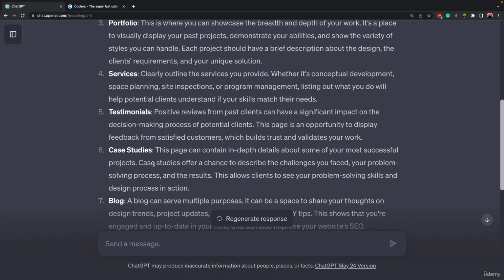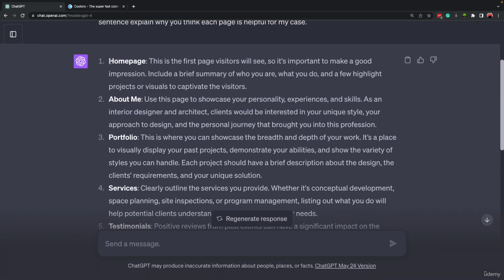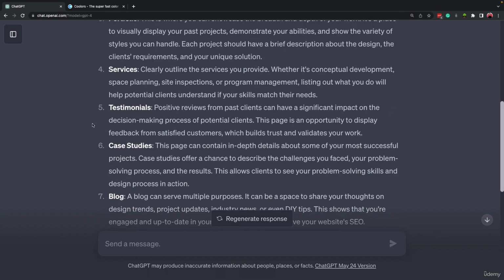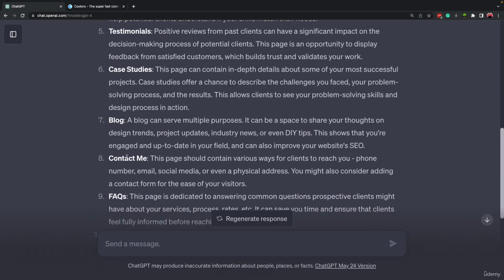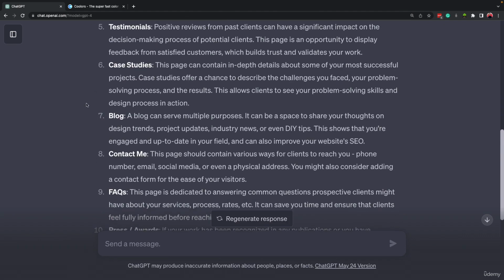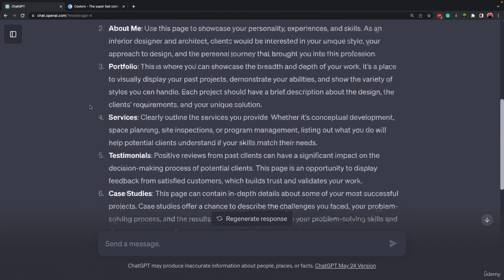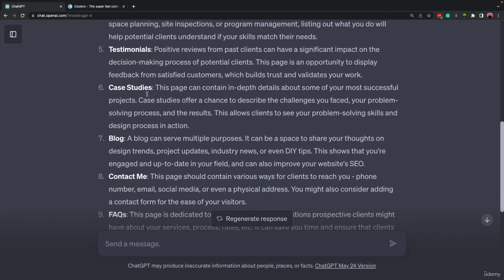If I wanted to create this website on my own without the help of ChatGPT, probably I would only add homepage, about me, portfolio, and contact me, right? But as you can see, the ideas that ChatGPT provided are really helpful based on our work. For example, if I'm an architect, this is a good portfolio website.